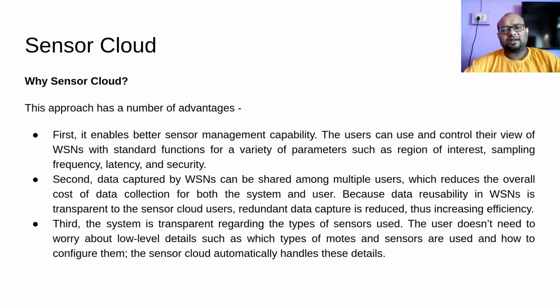The user is interested simply in sensing. I as an application developer am only interested in sensing in some region. So what will I do? I will use some function in order to specify the region where I am going to do this sensing, the frequency at which I am going to do the sampling, what my sampling rate is, what latency I am willing to tolerate, and what my security protocol will be.